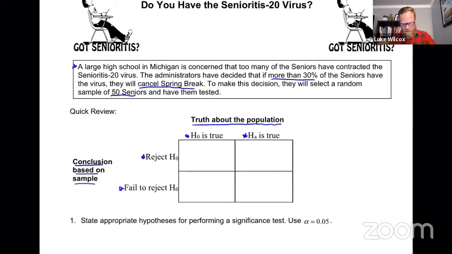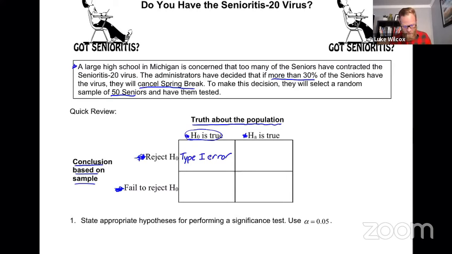And so I'd like to start in the column where the null hypothesis is true. So let's just assume the null hypothesis is true, and let's think about each one of these decisions and try to decide which one is the correct decision. Well, if the null hypothesis is true, we don't want to be rejecting the null. We want to fail to reject the null. That would be the good decision, right? So when we reject the null, this is a mistake or an error. In fact, this is exactly what a type 1 error is. So go ahead and label that in the top left box there.